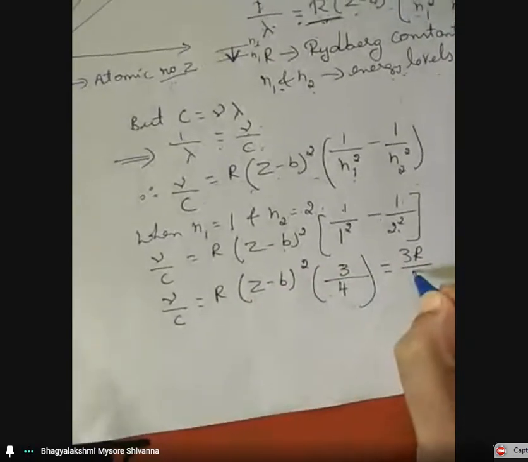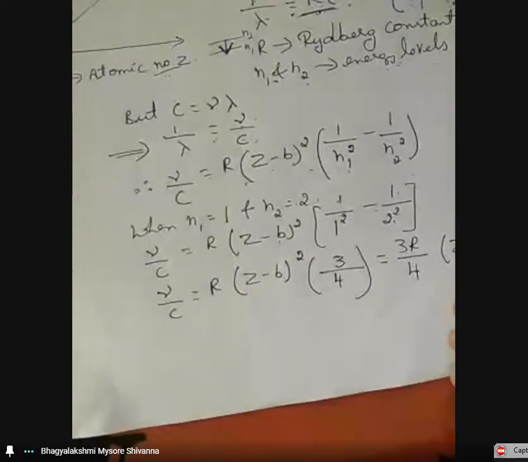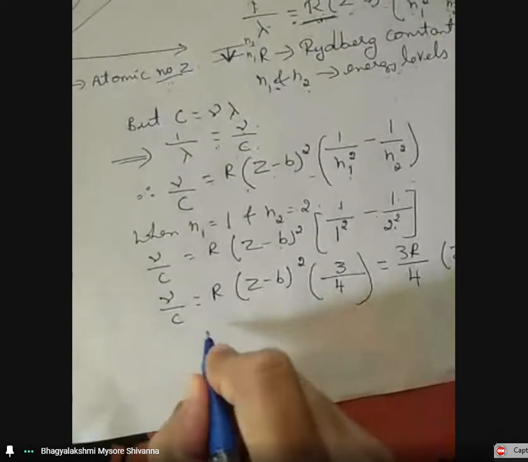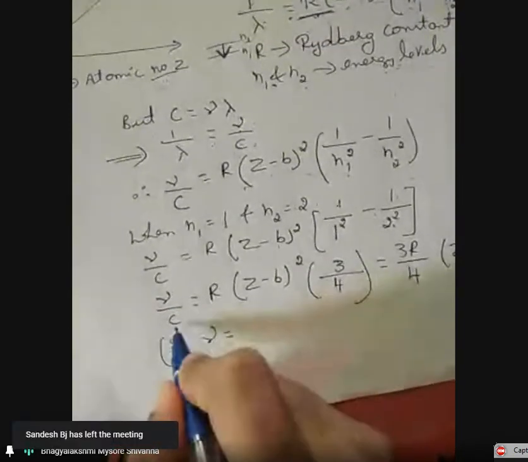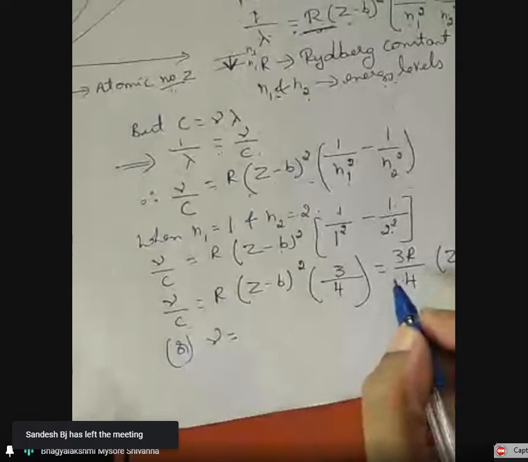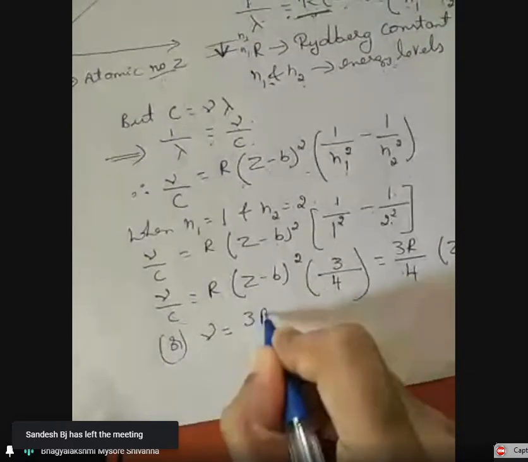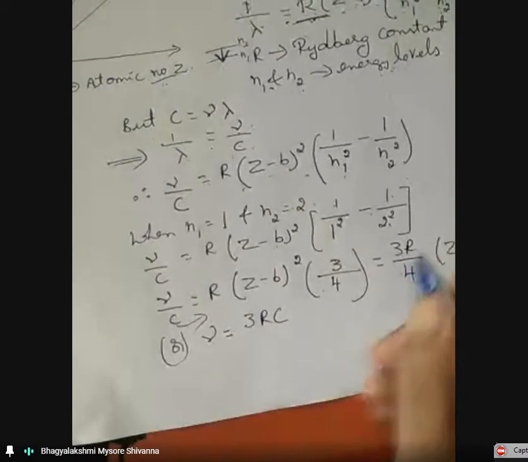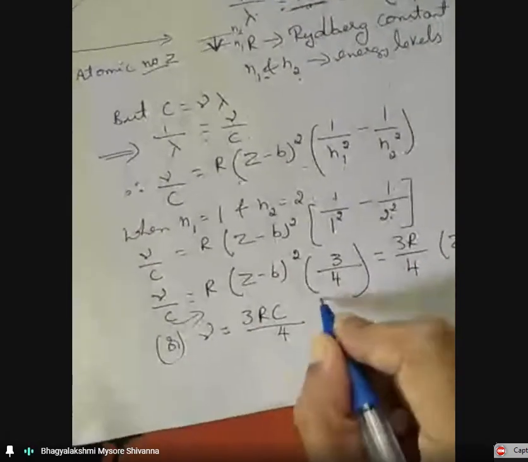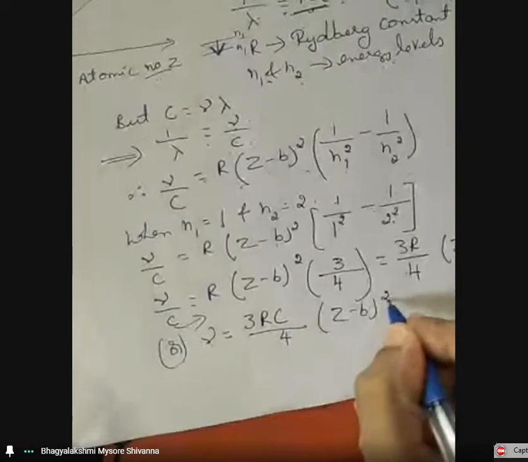So mu by C is 3R by 4 into (Z minus B) whole square. Take C to the right-hand side, therefore mu is equal to 3RC by 4 into (Z minus B) whole square.